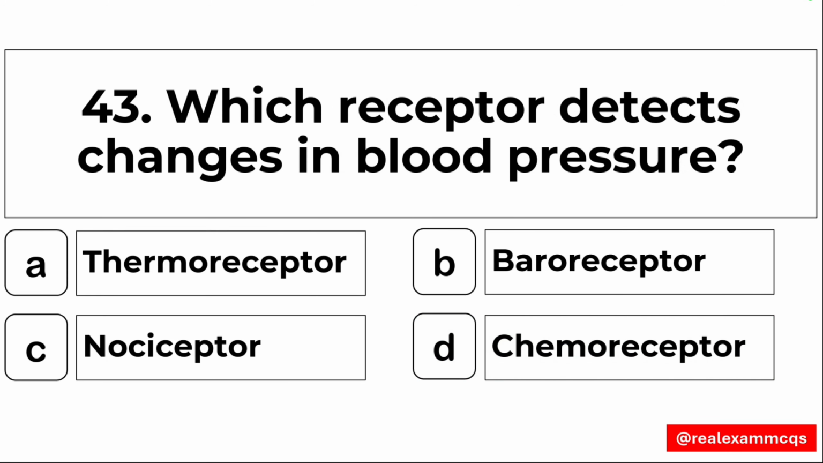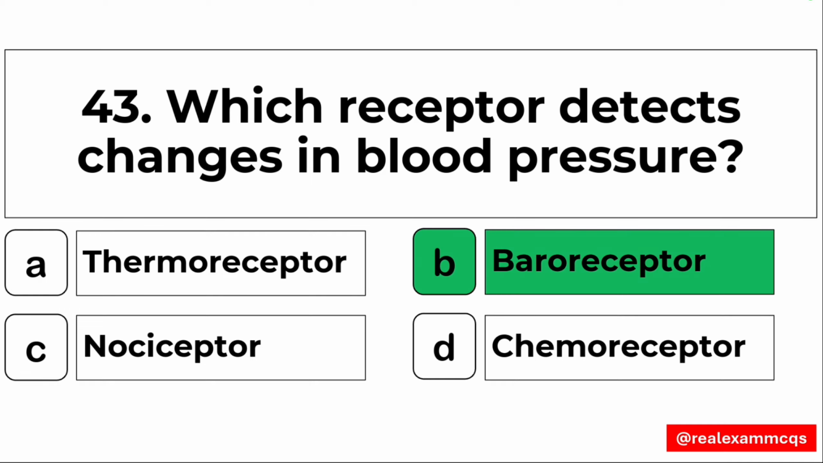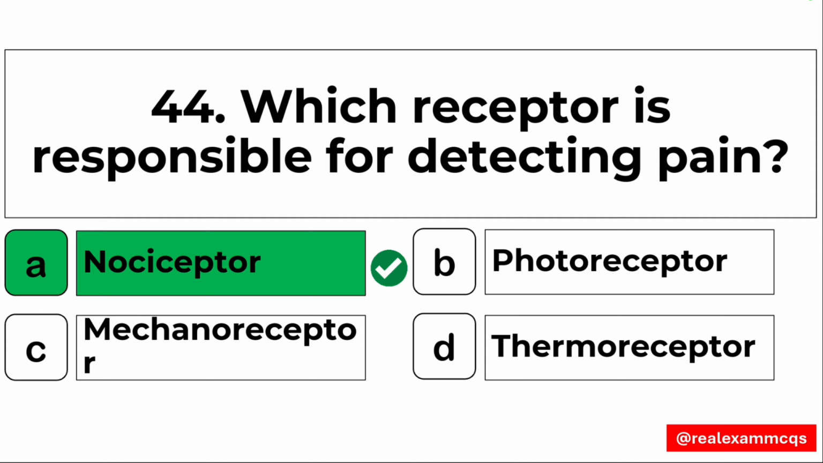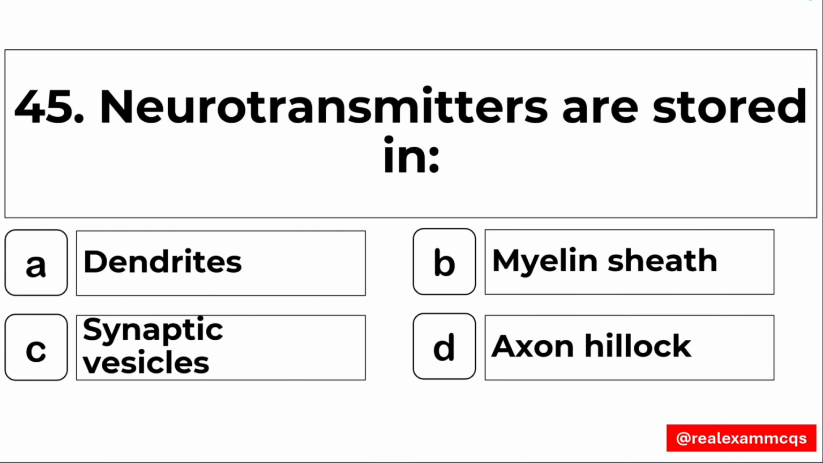43. Which receptor detects changes in blood pressure? Option number D is the right answer. The baroreceptor. The baroreceptor detects changes in the blood pressure. 44. Which receptor is responsible for detecting the pain? Right answer, option A, the nociceptor. The nociceptor is responsible for detecting pain. 45. Neurotransmitters are stored in. Option C, the synaptic vesicles.